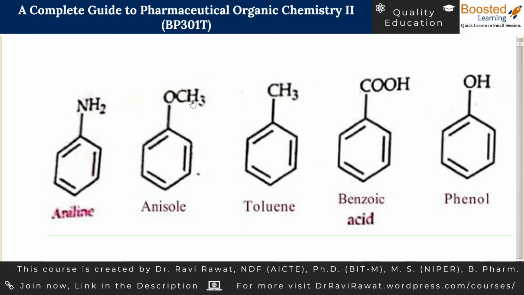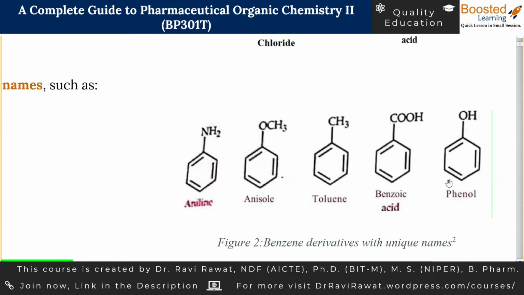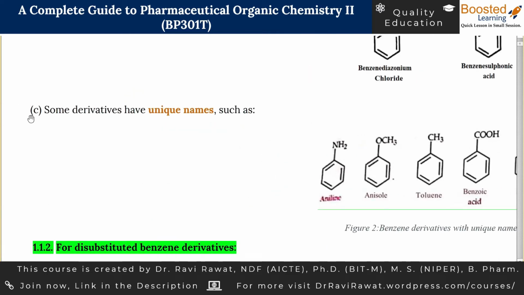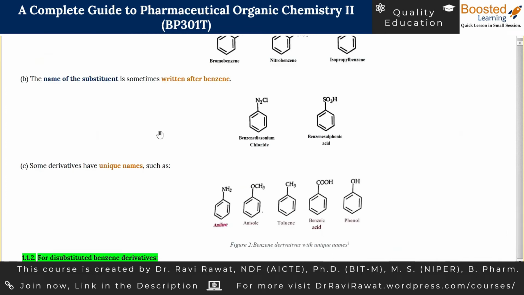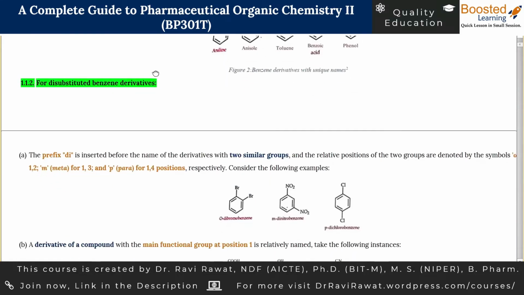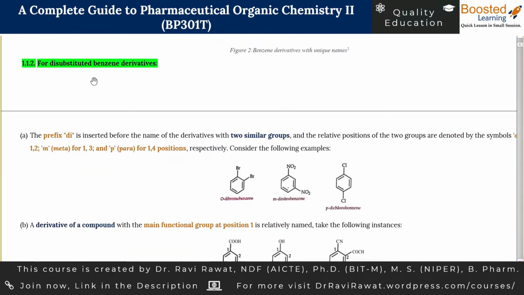All these 5 examples are examples of assigning unique names to benzene derivatives. Like methoxy group on benzene is called anisole, methyl group on benzene is called toluene, COOH group on benzene is called benzoic acid, and hydroxy on benzene is called phenol. So this was the subcase number 3. All 3 cases were belonging to how you name monosubstituted benzenes. Let us move to case number 2.